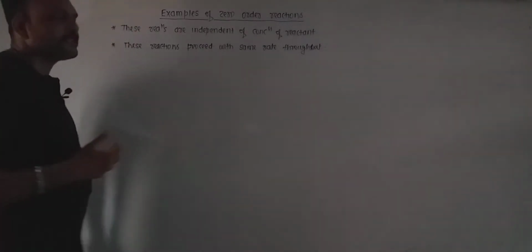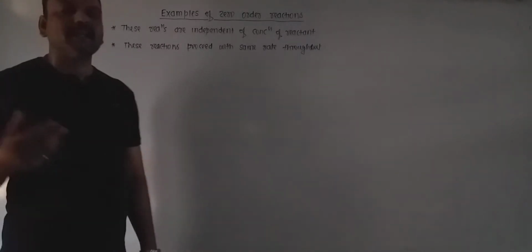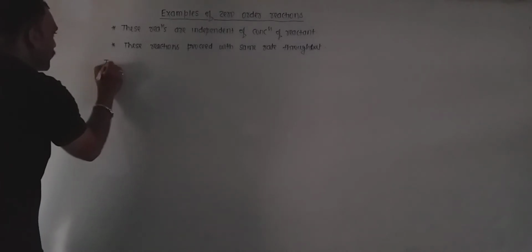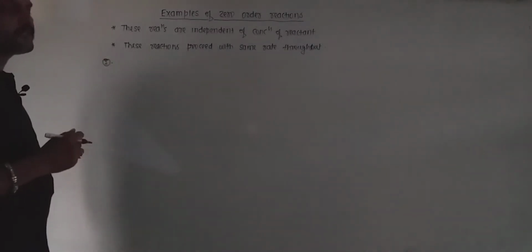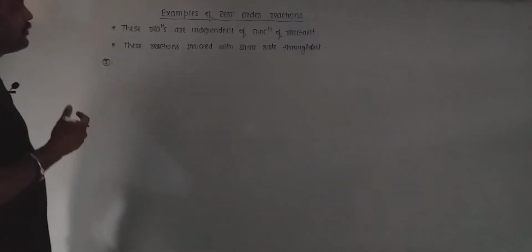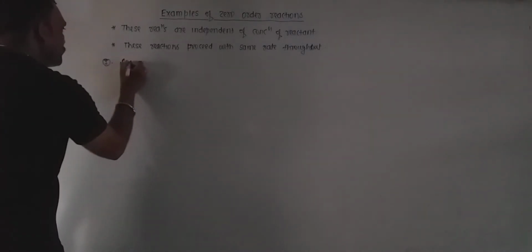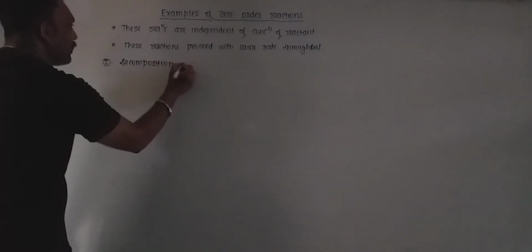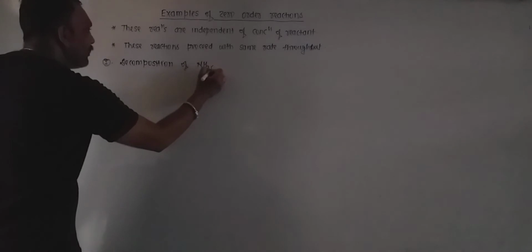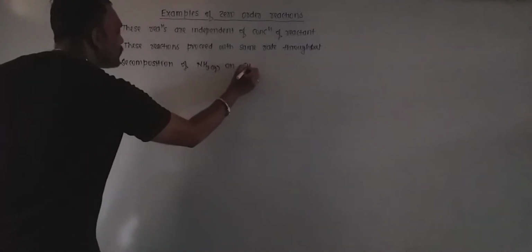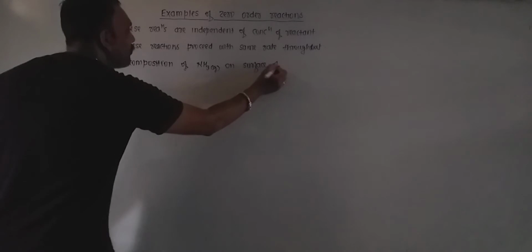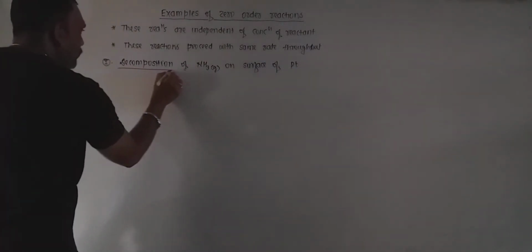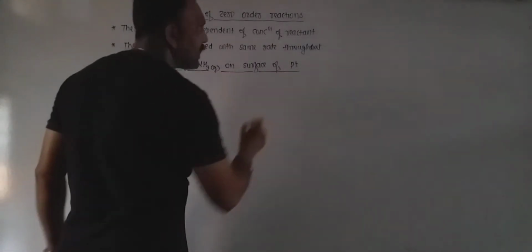So very few examples of zero order reaction can be discussed. Let's discuss a few of those. So the very first and important example of zero order reaction is the decomposition of ammonia on surface of platinum. So this is one of the examples of zero order reaction.